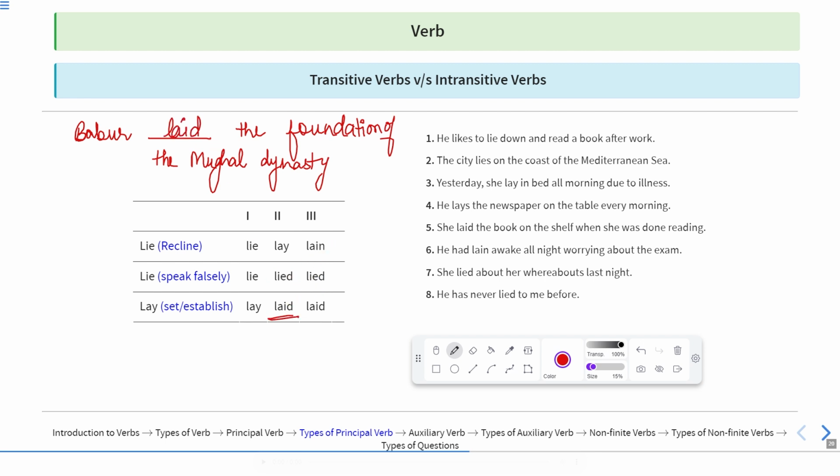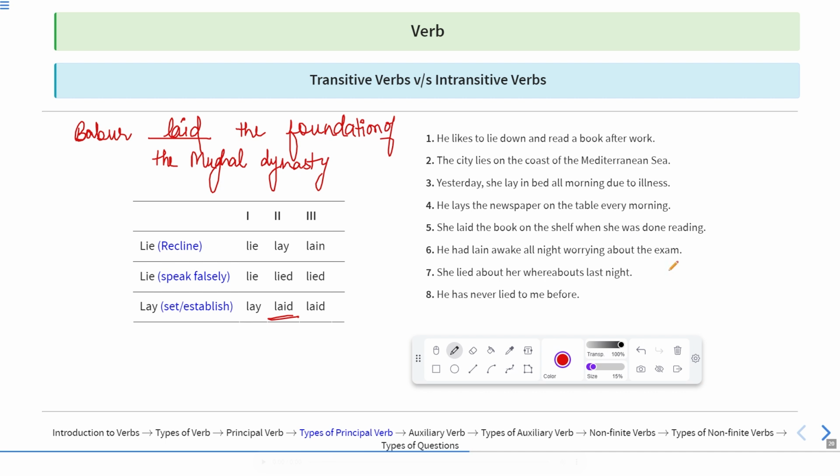Why so? Because he has established the foundation of the Mughal dynasty. If I say the CM laid the foundation of this hospital, we'll use the word laid, not lay. If I say she laid in her bed yesterday, that sentence will be incorrect because she was reclined over there, so she lay in the bed yesterday. So laid is different from the word lay.